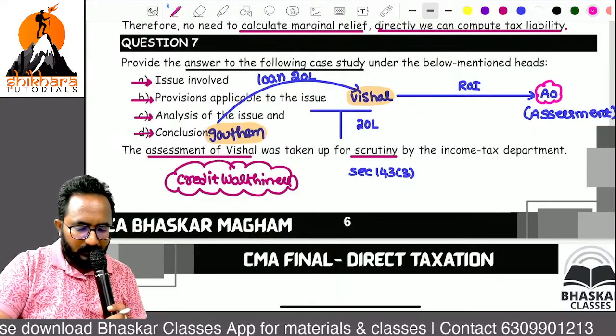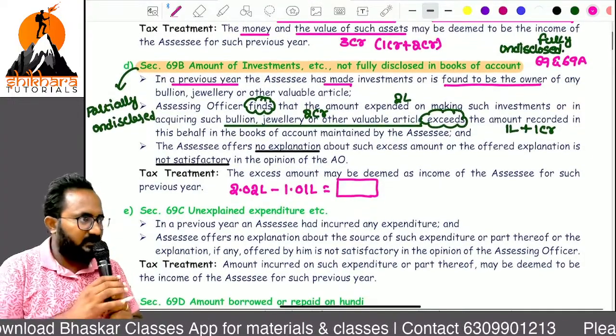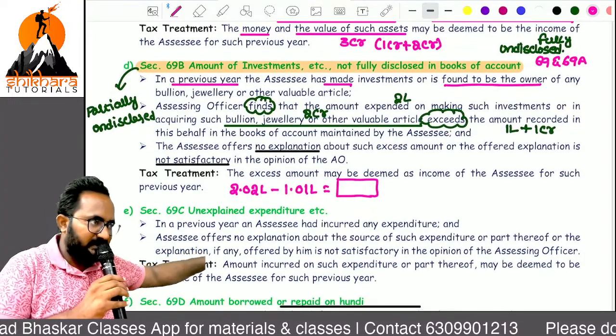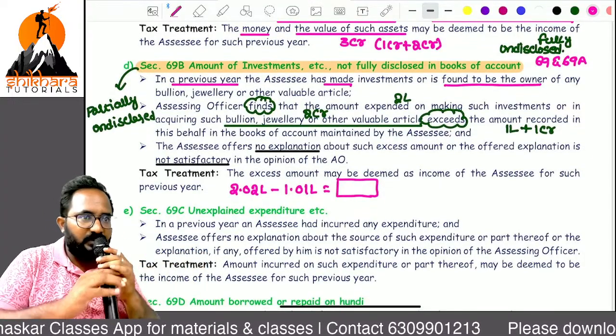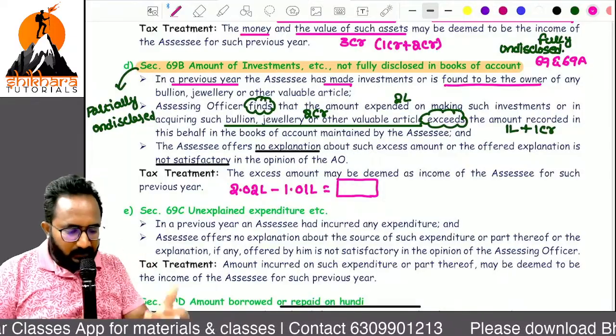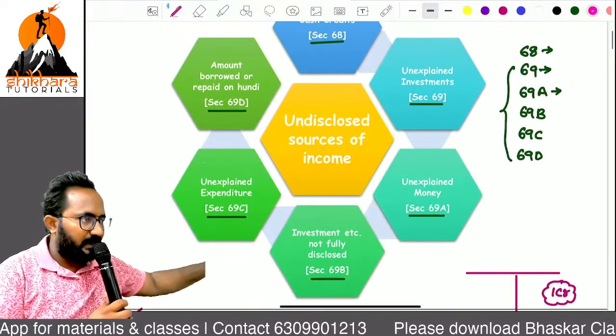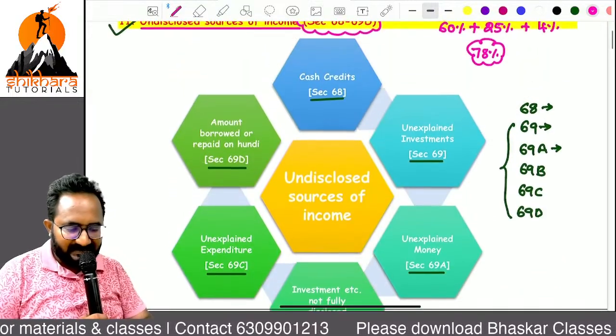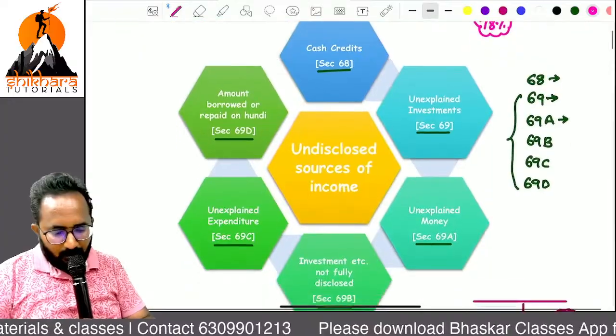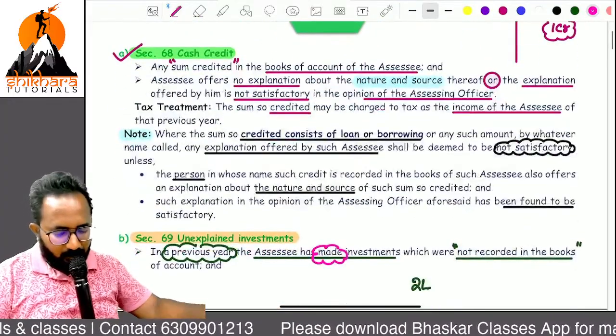But if you listen clearly and write these cross references while you are revising this entire content, you can complete it within 15 minutes also. From my side I want to say one thing. These are the sections treated as undisclosed income. What is the tax impact of this section?